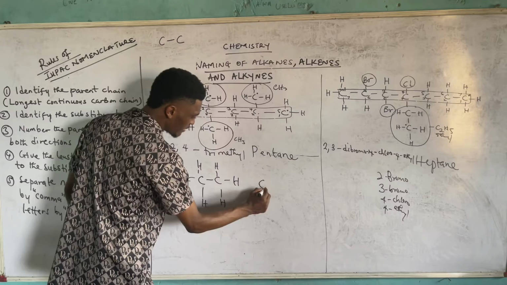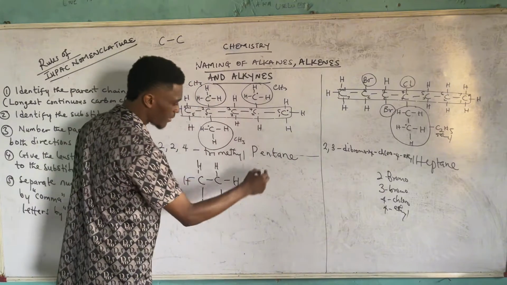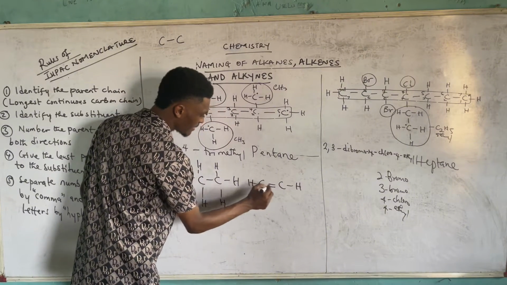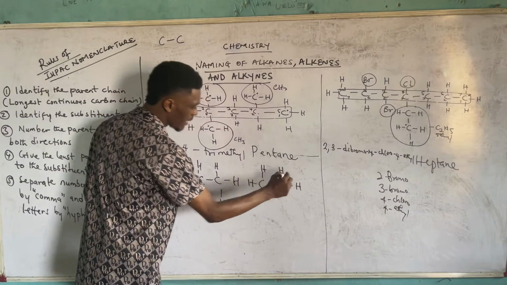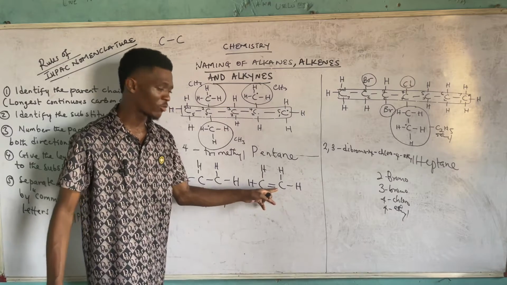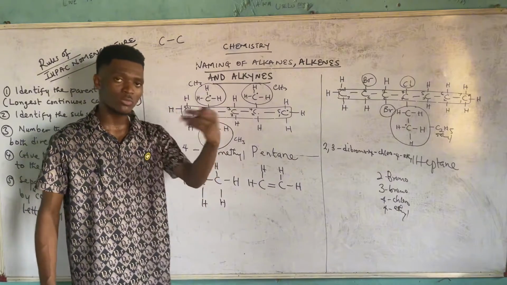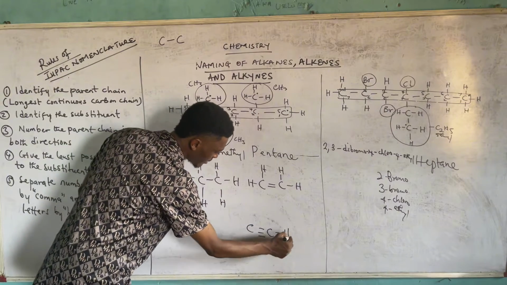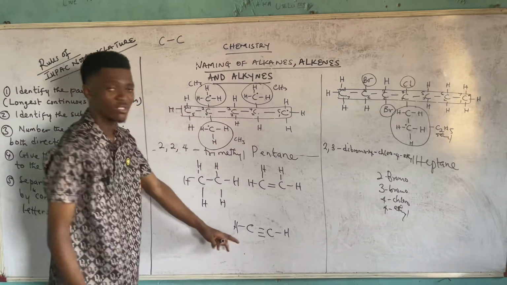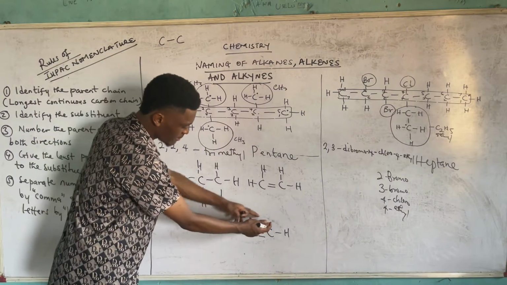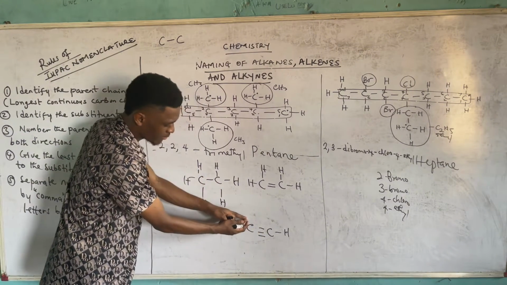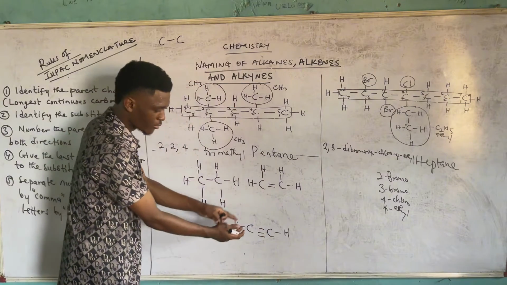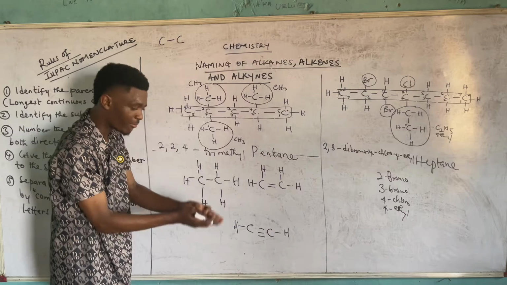If I want to draw the corresponding member of alkenes, it should be ethene, and I would have to lose 2 hydrogens because of the introduction of another bond. Then if I want to get ethyne, it will be the triple bond, then H and H. The reason I drew it like this is because this bond makes hydrogens not to be written above, and this other one makes hydrogen not to be written below. So it is due to the number of bonds present.